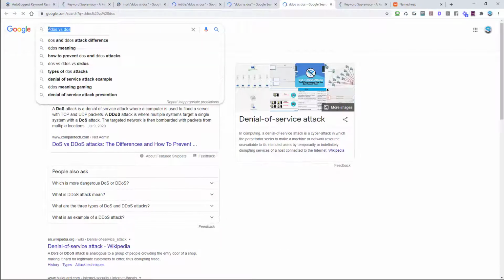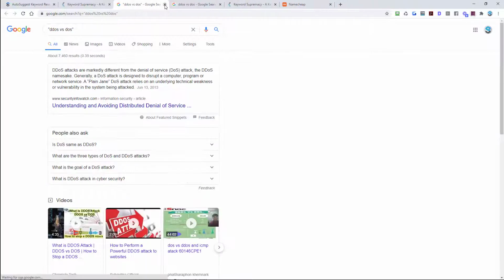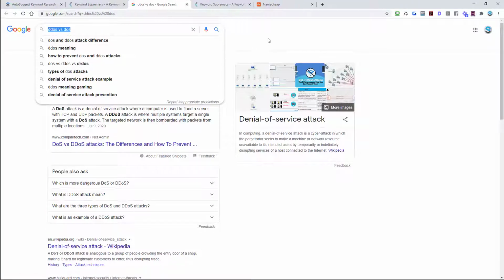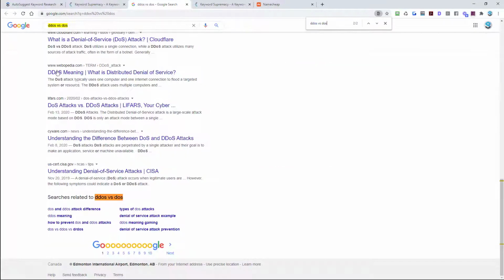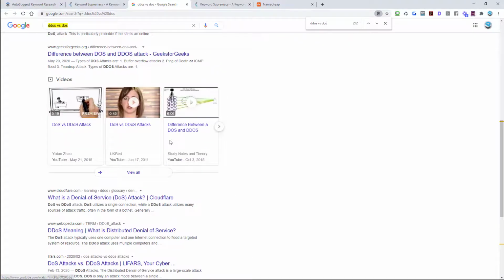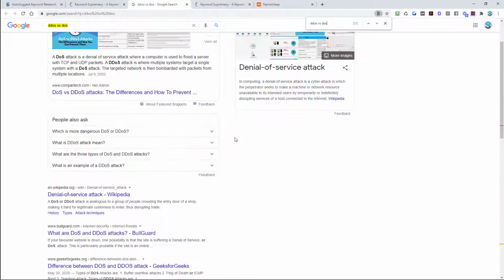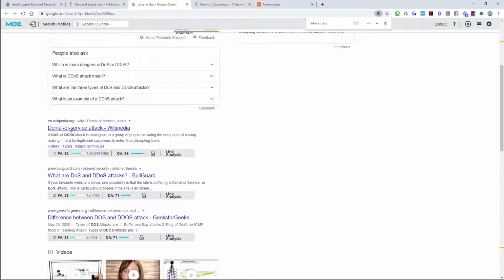DDoS versus DOS. Okay, and we see in URL 48, in title 55, 7,400 in phrase, which is great, and then 6.6 million on the front page. But is anybody optimized for that? And no, nobody is optimized for that keyword. And then we can even look at the Moz links for that keyword, or the Moz power. How powerful are the pages that are ranking? So obviously a Wikipedia that's not optimized.